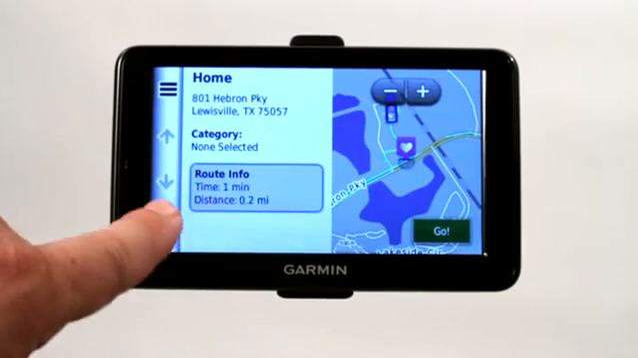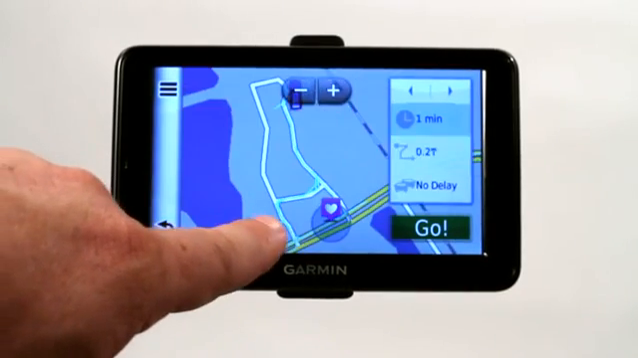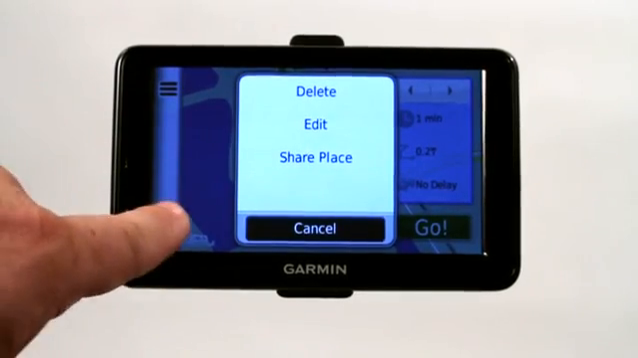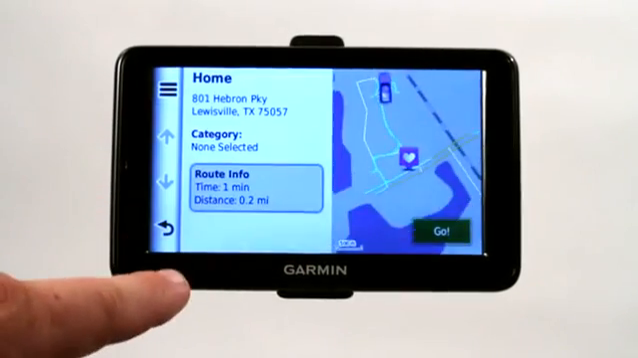Oh, let's go back. That actually gives you different route options. Well, here, let's go back.